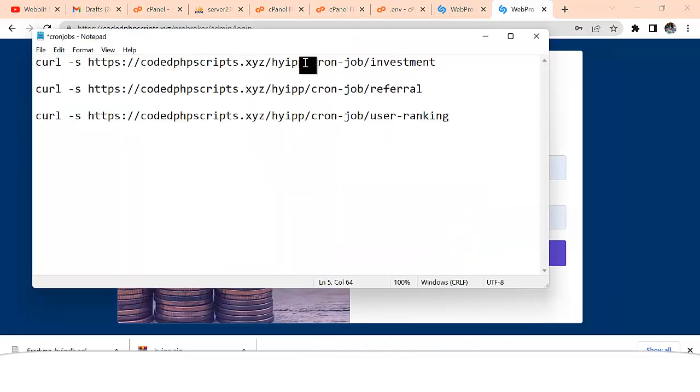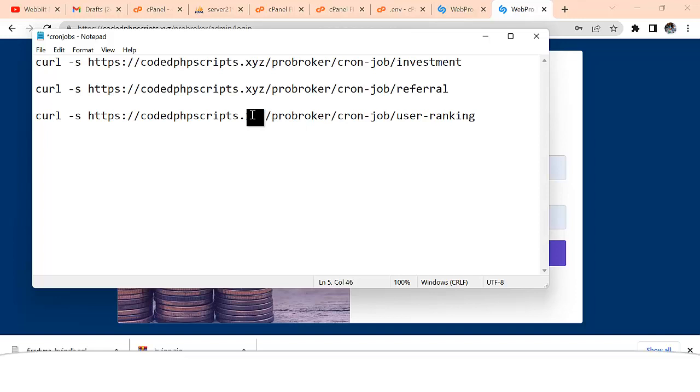If you are doing this on a server where you didn't use a folder name, then you don't need this slash here. Because I'm using a folder name, I'm going to put this right here. Can you see that? This setting is very important. If you don't do this, your automation may not work properly, right?